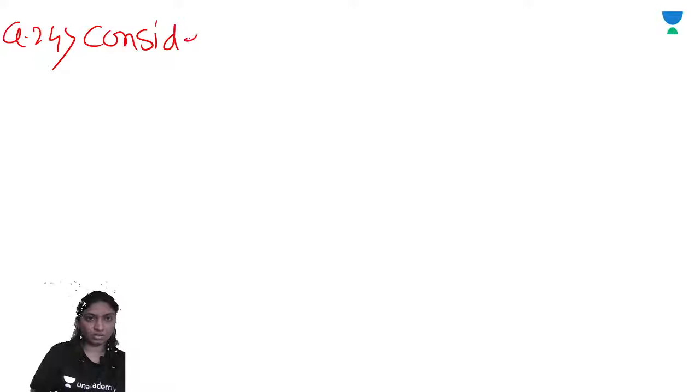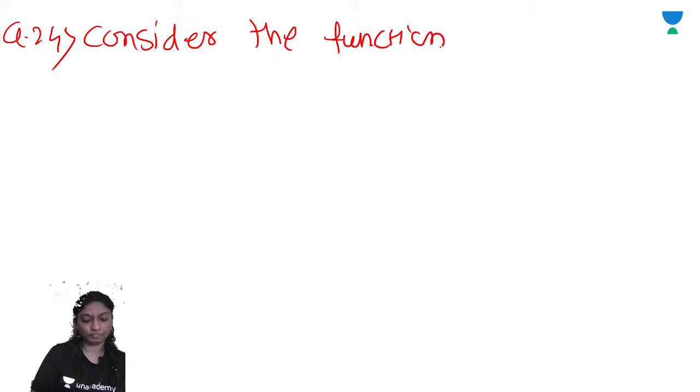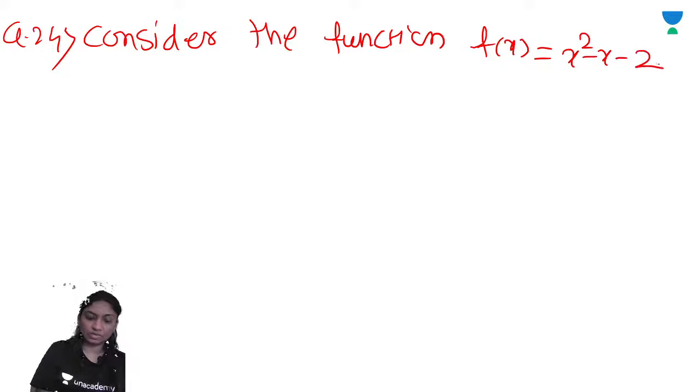Now let's see question number 24. Consider the function f of x is equal to x square minus x minus 2.